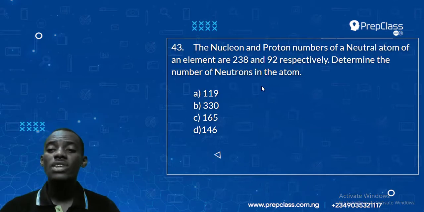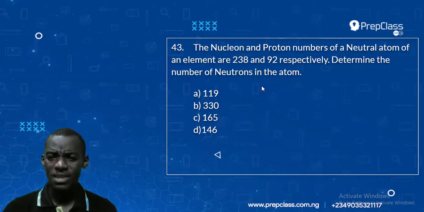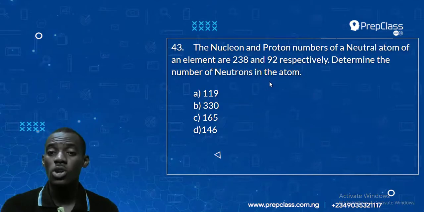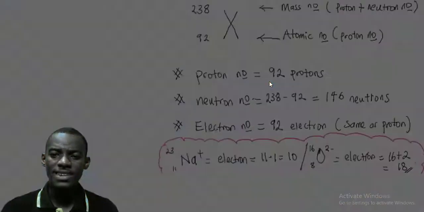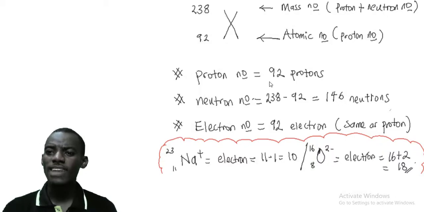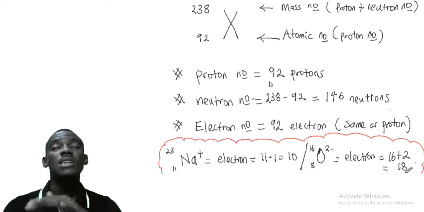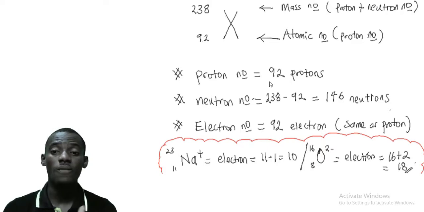We were given that the neutral atom has a nucleon number, that means the mass number. Mass number is also called nucleon number. Let me use a diagram to explain it. Mass number is just proton number plus neutron number, and it is always inside the nucleus of the atom.